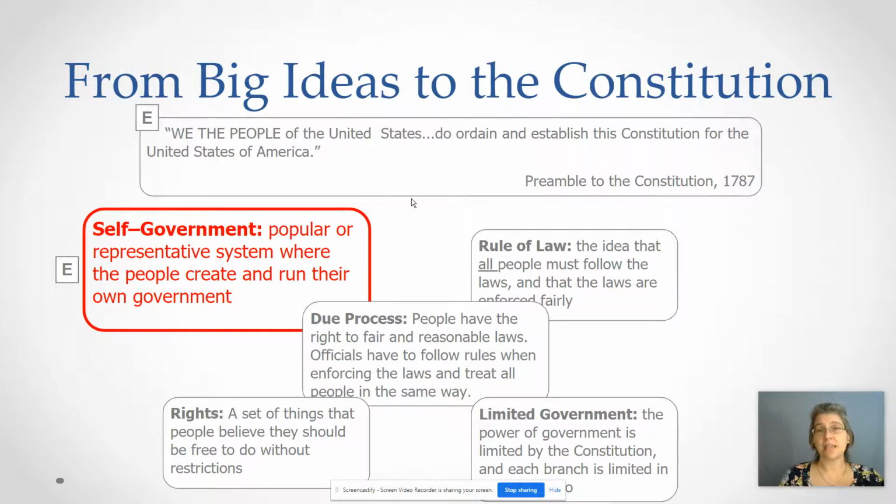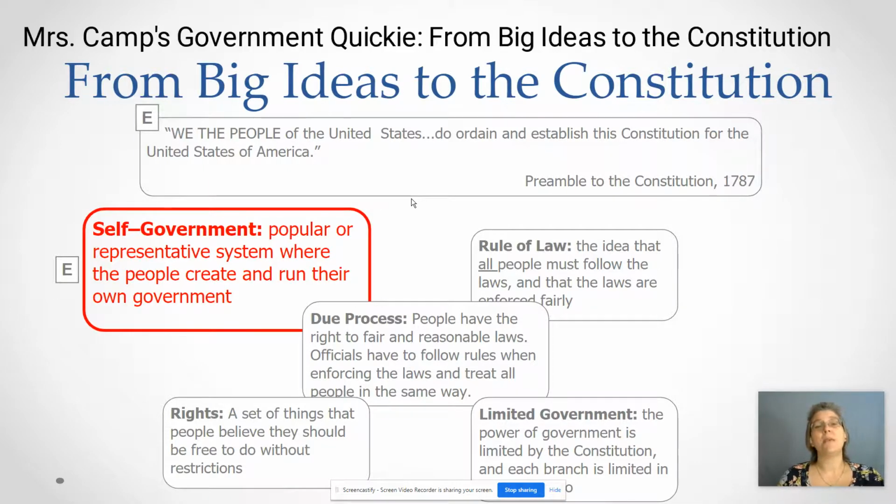So that's your Mrs. Camp Government Quickie. Big ideas that go into the Constitution.